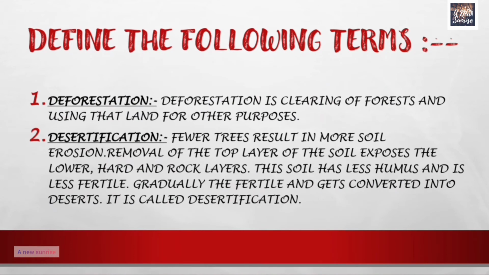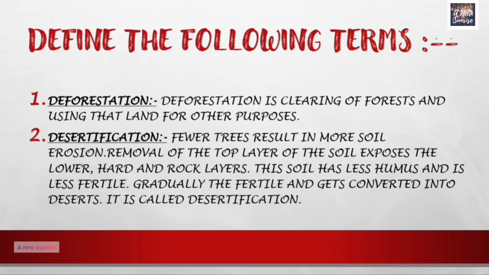Define the following terms. Deforestation. Deforestation is the clearing of forest and using that land for other purposes. It means cutting of trees so that the land can be used for making buildings and houses, or the wood from the tree can be used as fuel or for making furniture. Simply, we can say that the clearing of forest is known as deforestation.